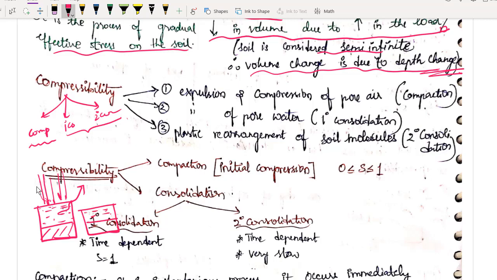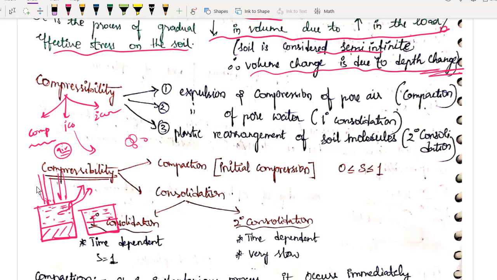Because of expulsion of pore water, there is volume change. But one thing you have to remember, whether there is expulsion of pore water or not, the soil is fully saturated in our case of consolidation. I hope you remember this. So in compaction, air was trying to go out, therefore my volume change was there. In consolidation, the pore water is trying to go out, therefore there is a change in volume. And what about secondary consolidation? In the first, air went out, in the second, water went out, so what will go out in the third? Will the solid go out? No, solid will not go anywhere. The solid will undergo plastic rearrangement. So it will rearrange itself in a better way so that the volume change will be present.